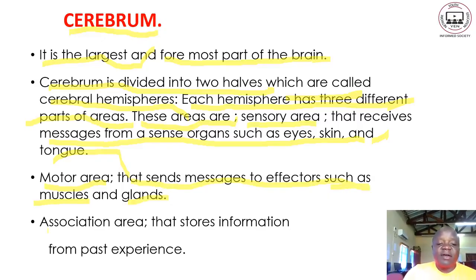Then finally we have the association area. This one stores information from past experience. Generally, we learn from the past, as it is said that we learn through experience. That experience is stored in the association area. Next page.